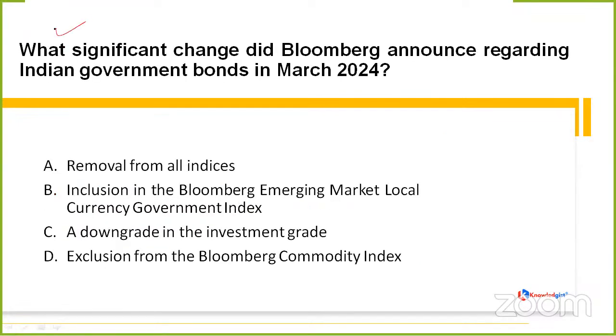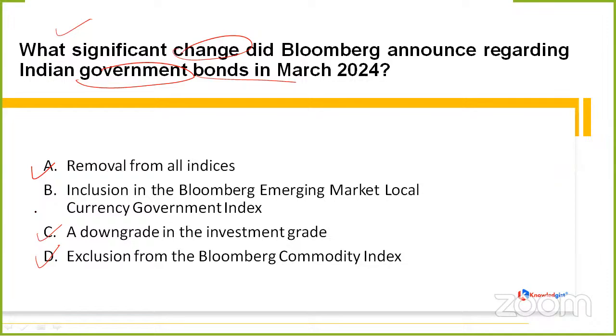Next question is asking, what significant change did Bloomberg announce regarding Indian government bonds in March 2024? Removal from all indices, inclusion in the Bloomberg Emerging Market Local Currency Government Index, option C, that is a downgrade in the investment grade, or option D, that is exclusion from the Bloomberg Commodity Index.